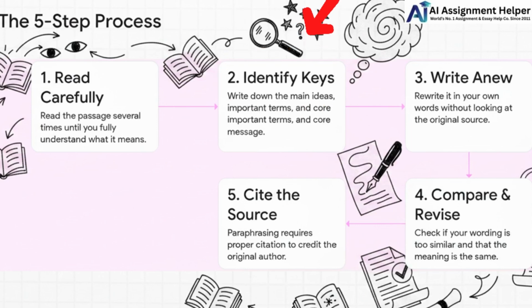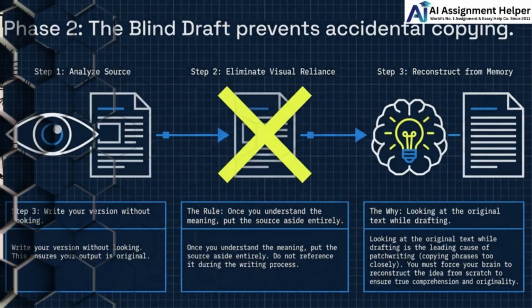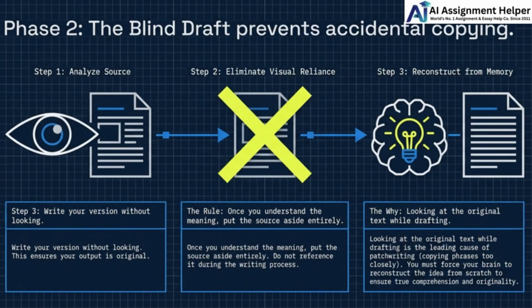Step 2. Identify the key points. Write down the main ideas, important terms, and core message of the passage. Step 3. Write your own version without looking at the original. Once you understand the meaning, put the source aside and rewrite it in your own words.